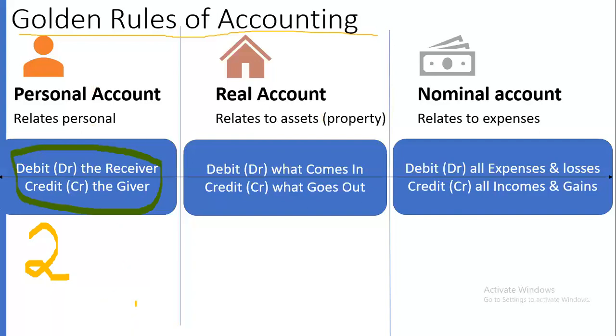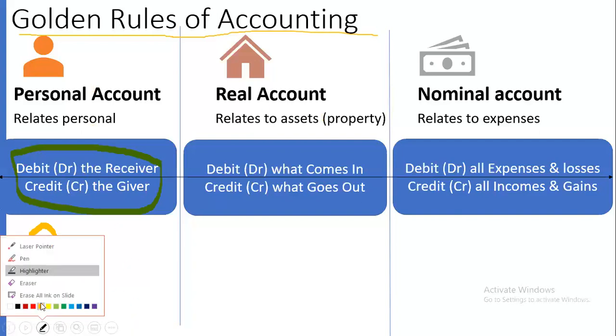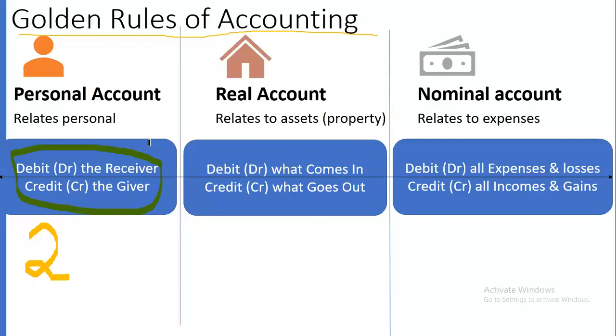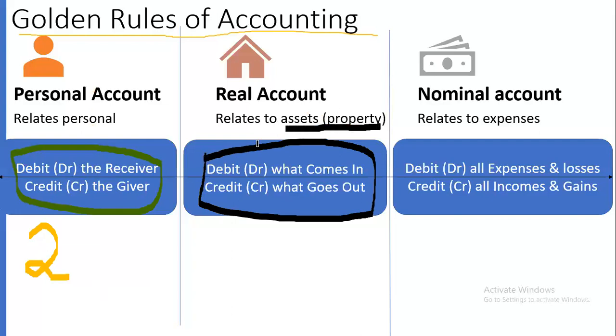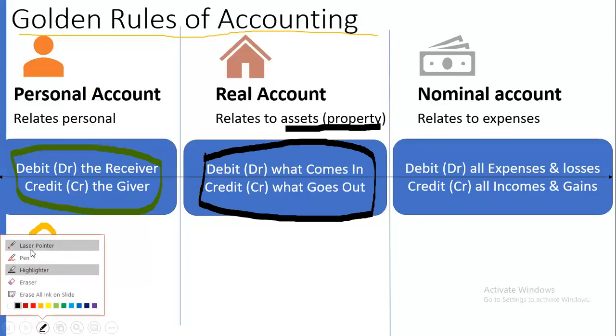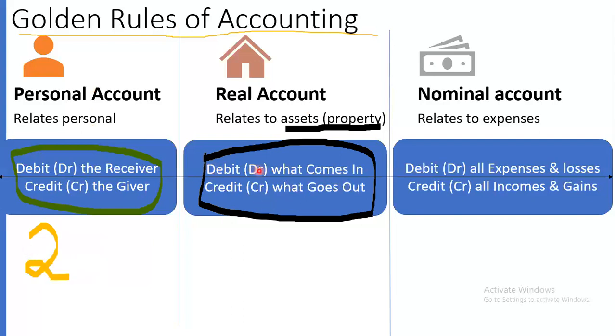Then the real account. This real account deals with properties. Already I mentioned it deals with property, that is assets. So here the rule is debit what comes in, credit what goes out from your business.